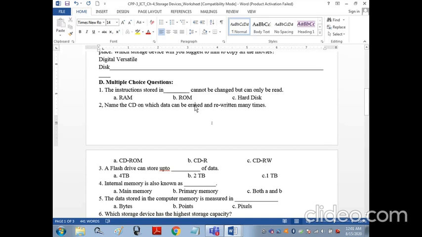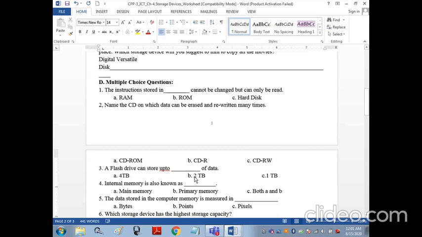Now the next is name the CD on which data can be erased and rewritten many times. The CD ROM. This is read only memory. CD-R. This is CD reader. This is CD-RW, reader and writer. The answer is CD-RW.